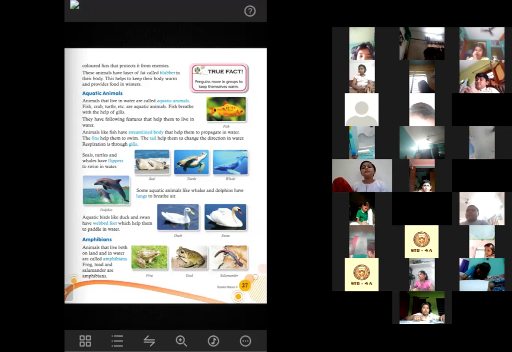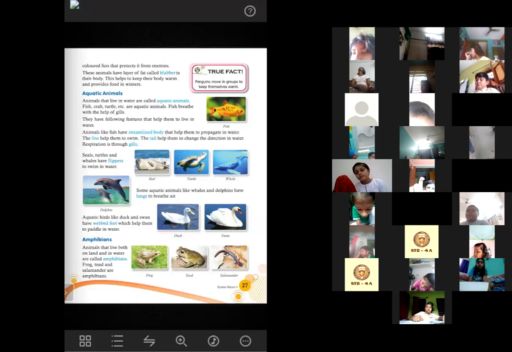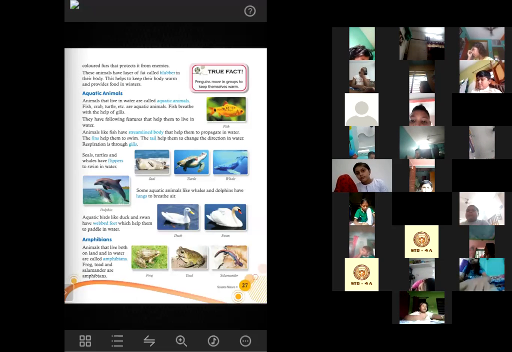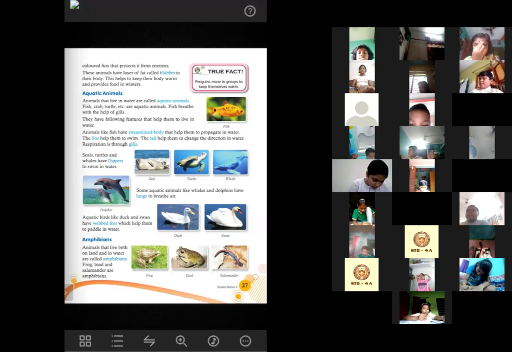Both question answers are given in the study material. You just check it properly, and the name of the chapter is also written there in the folder's name. If you still can't find it, you tell me in the next class. Then I will see what I can do. I will share it with you in some other way.